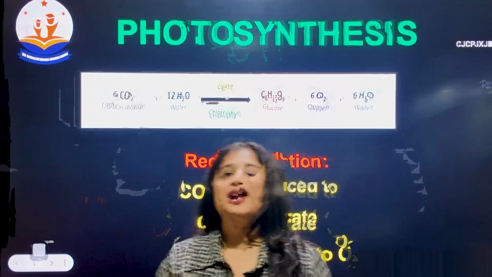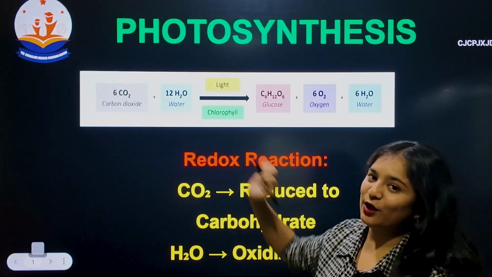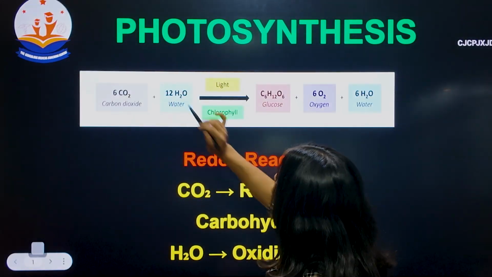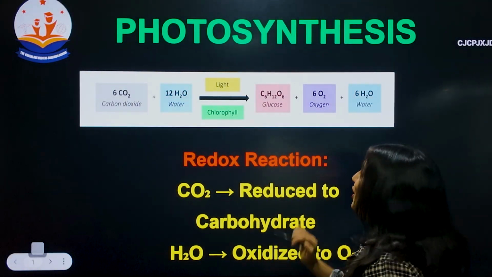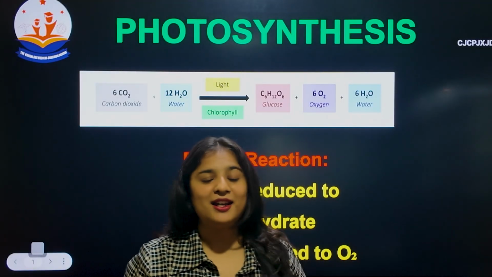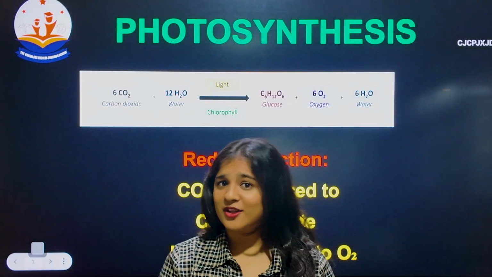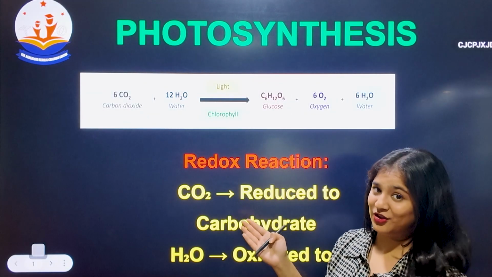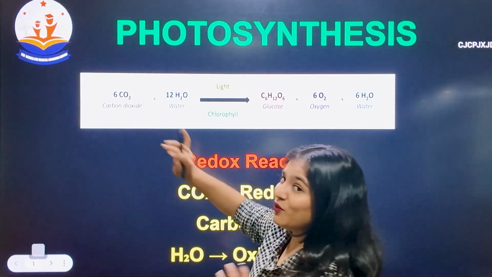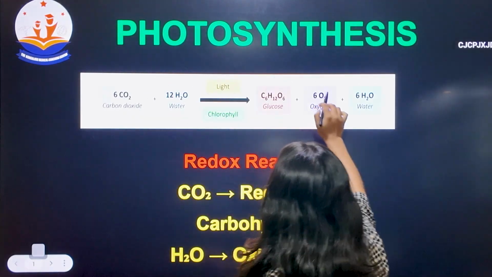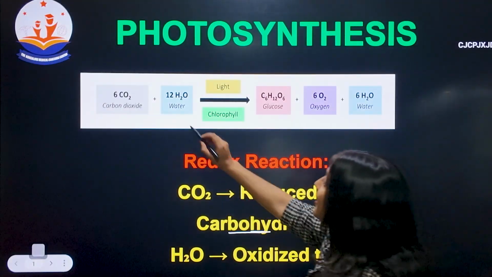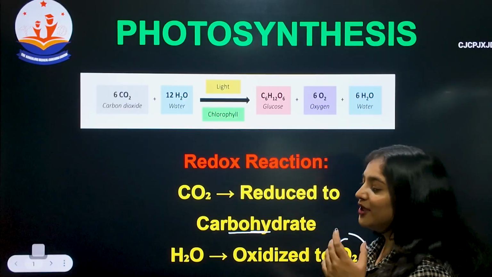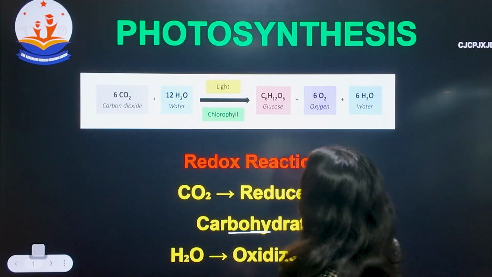Okay, so when you look into the screen, you can see the photosynthesis equation, right, which is very much familiar to you. And you can see clearly here 6CO2 plus 12H2O, which gives rise to C6H12O6, that is glucose. At the same time, I can ask you whether it is a redox reaction or an oxidation reaction. Comment me below. So when you observe this equation very clearly, carbon dioxide is getting reduced to carbohydrates, am I right? And H2O is getting oxidized to oxygen, am I right? So that's why we call photosynthesis a redox reaction.